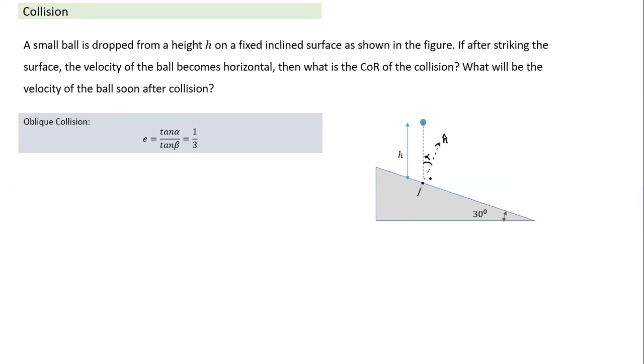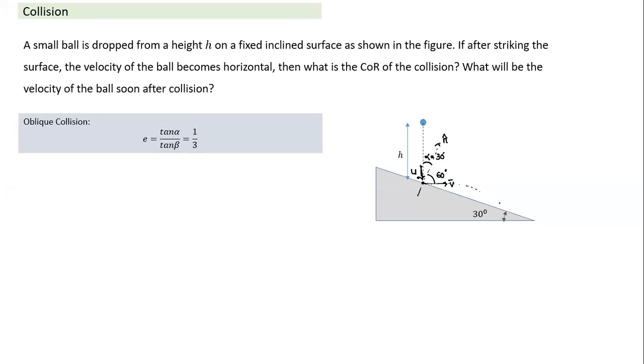If the velocity becomes horizontal, this is my initial velocity. It comes and strikes, and this is how it bounces back soon after collision. After that, of course, it will continue in a kind of parabolic motion. So if this angle alpha is 30, and the velocity becomes horizontal, this angle is 60. So the angle of incidence is 30, the angle of rebound is 60. We are done with that, cancel. e is equal to tan alpha by tan beta, which becomes equal to 1 by 3.